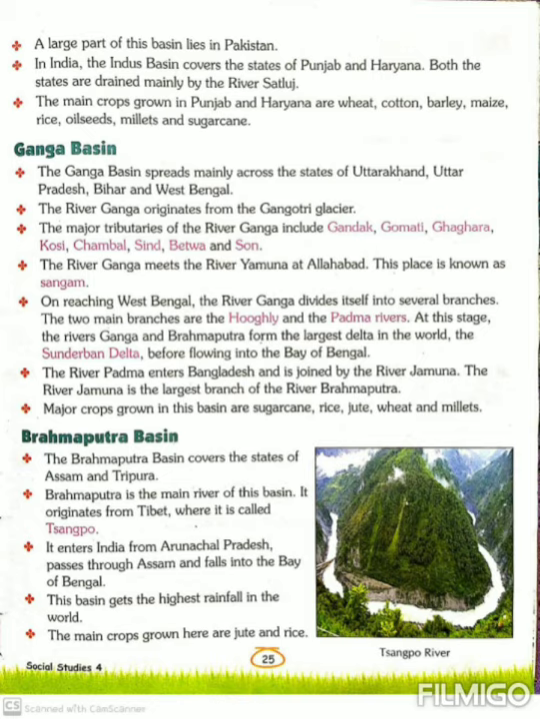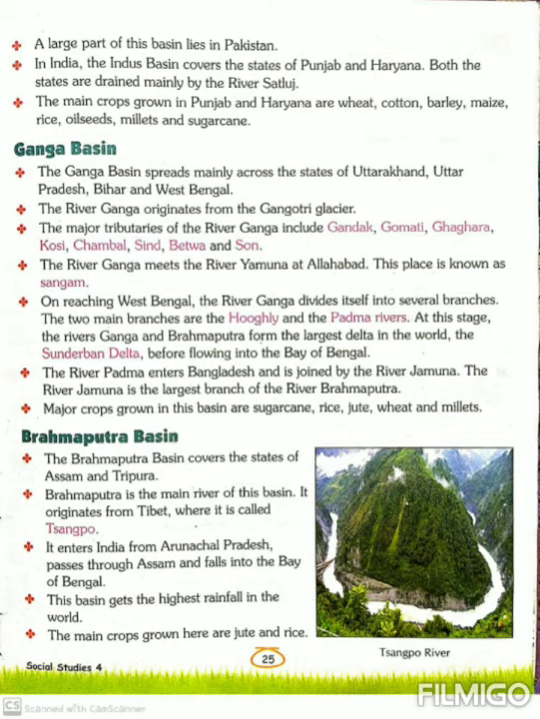The main crops grown in Punjab and Haryana are wheat, cotton, barley, maize, rice, oilseeds, millets and sugarcane. Millets means bajra. These are all crops grown in Punjab and Haryana.